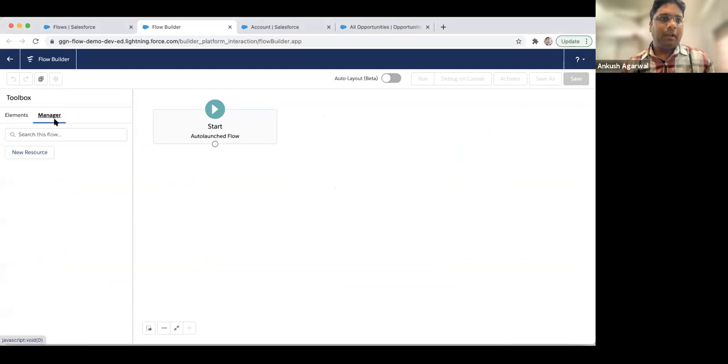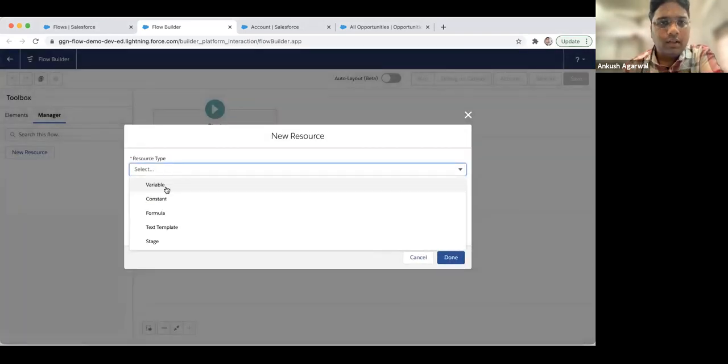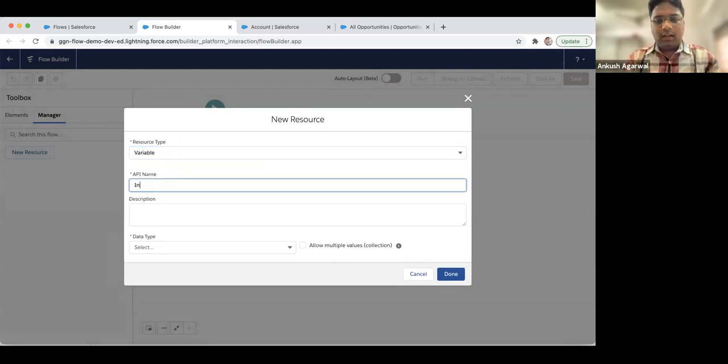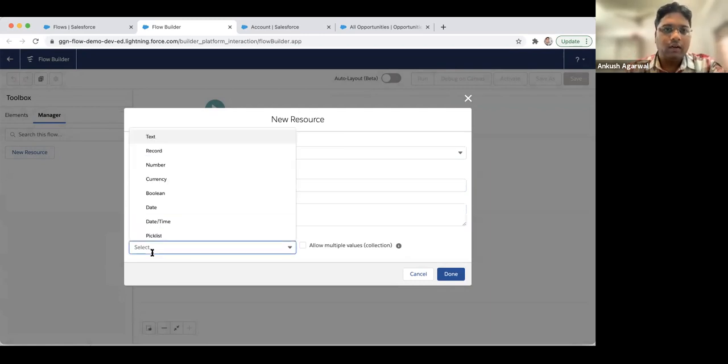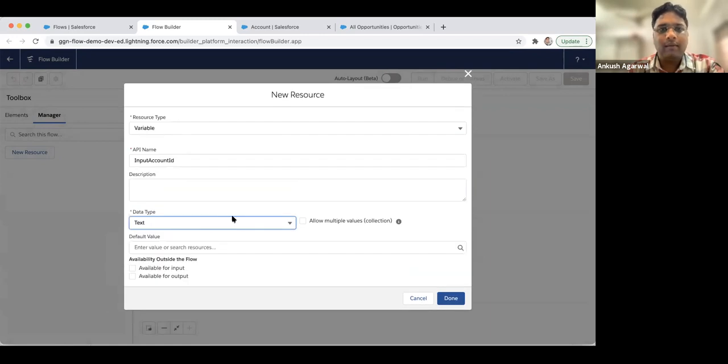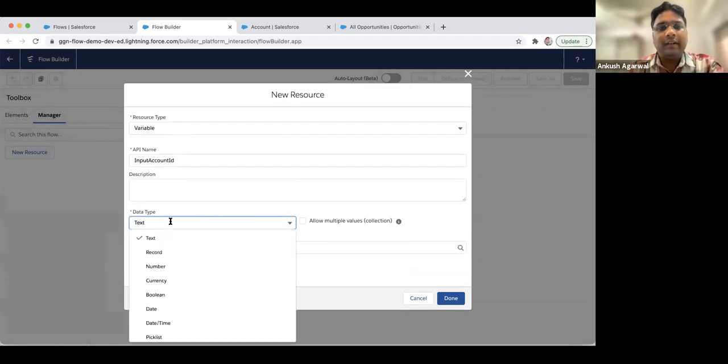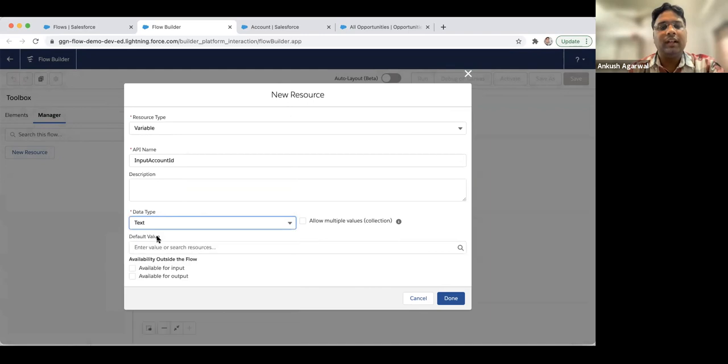So I'm going to the Manager section and creating a new resource, which will be named input account ID, because we'll be taking it from wherever the flow gets called. It will be text type. Here in flows, we don't have an ID type, so we take it as text, and we have to select it as available for input.